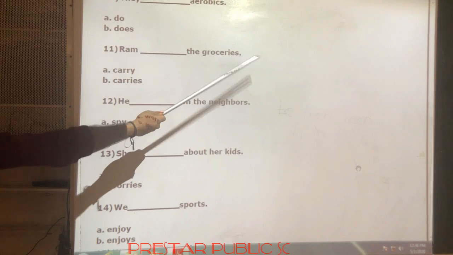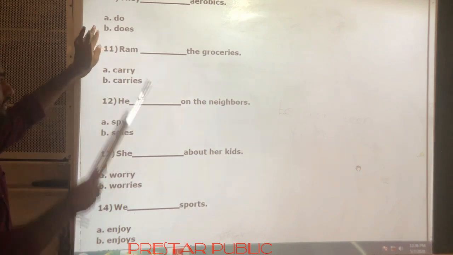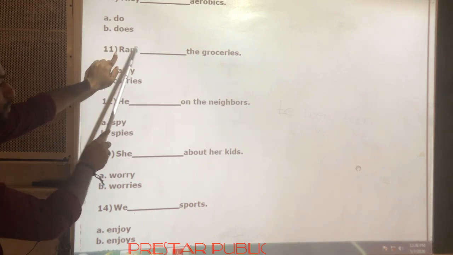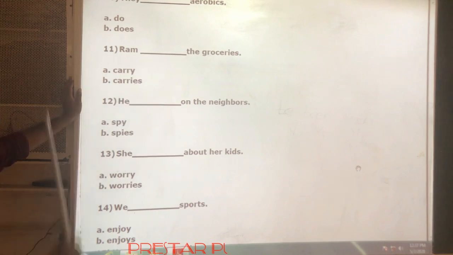Ram ____ the groceries. Ram is a singular subject. Only one person is there, no? Singular subject, and it is a name. Naming word, yes or no? So that is why this is considered third person singular. When the subject is he, she, it, or any name which is singular, these subjects are called third person singulars. For third person singulars, if the sentence is in simple present, then we must add s or es to the verb given in the sentence.